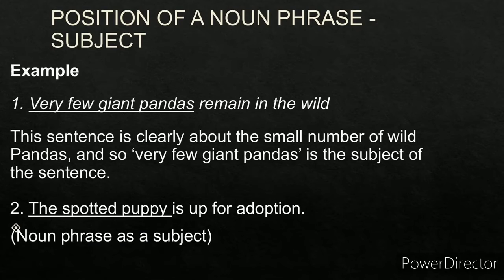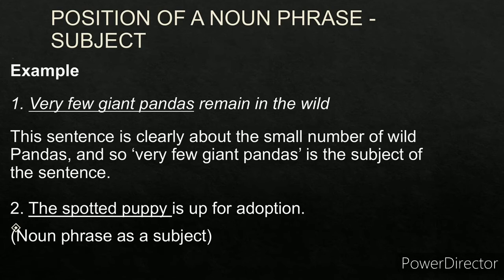Now let us understand the position of a noun phrase. A noun phrase could function as a subject, a direct object, an indirect object, or a subjective complement. First, let us understand the position of a noun phrase as a subject. Now what is a subject? Subject actually tells what the sentence is all about. It is the doer of the action.